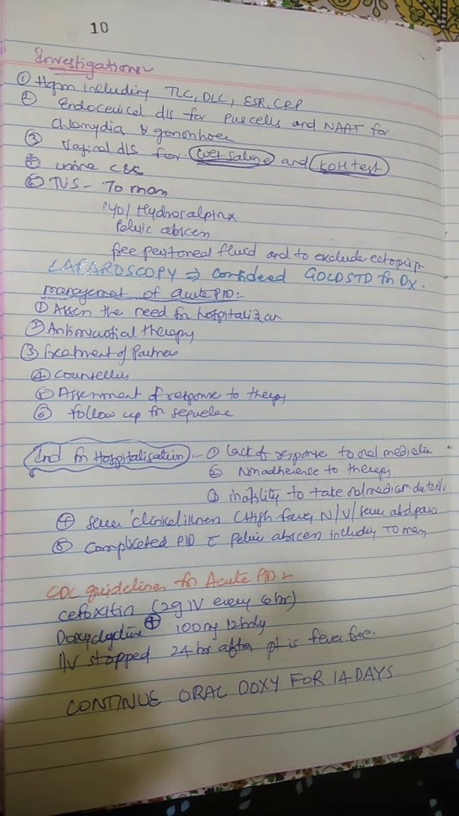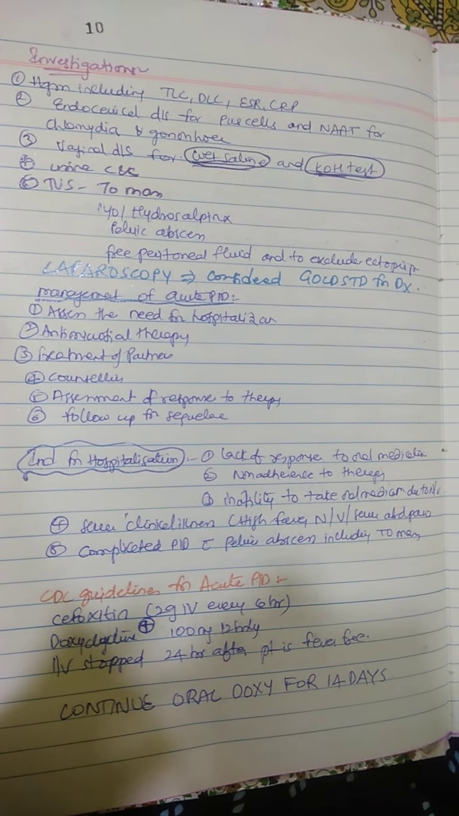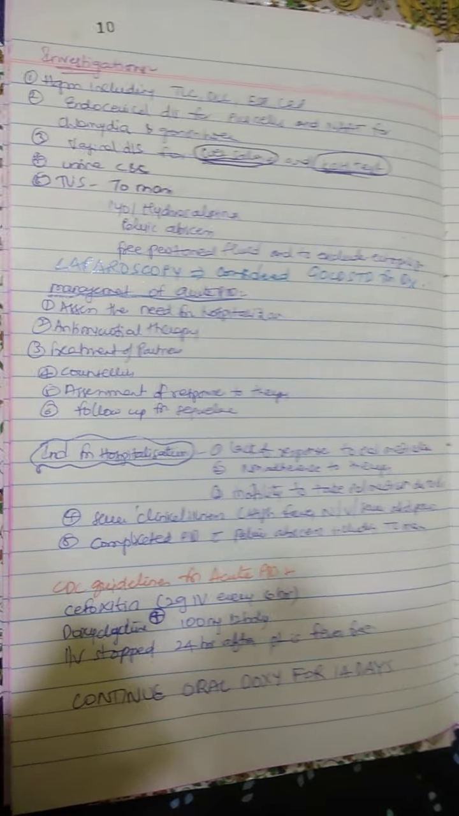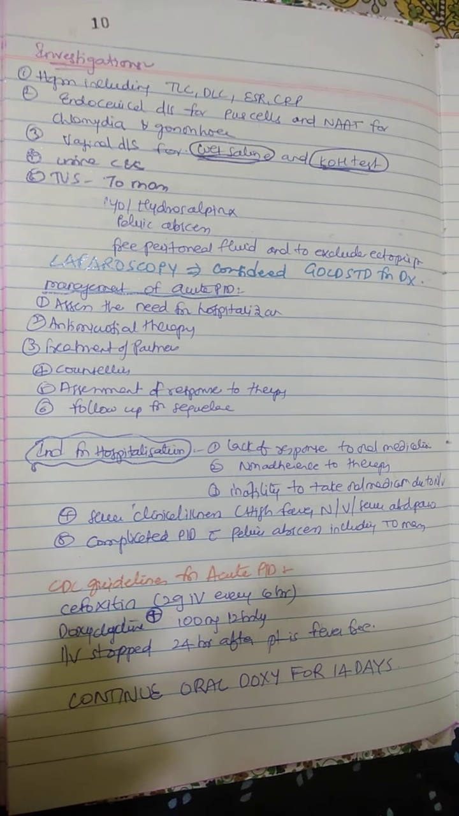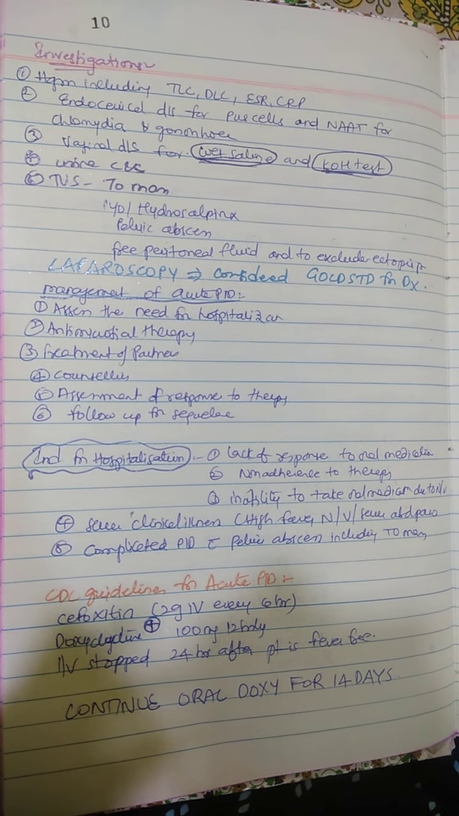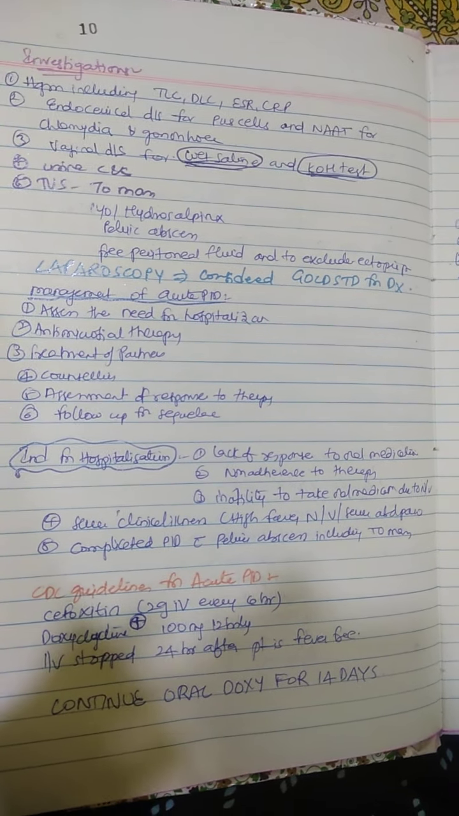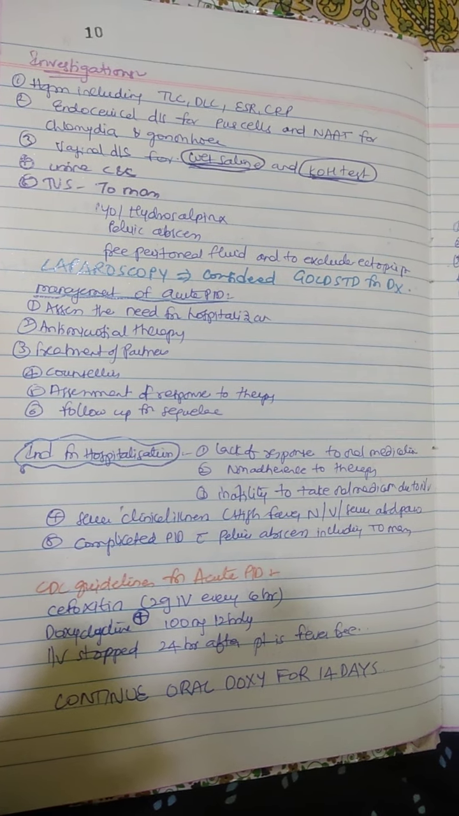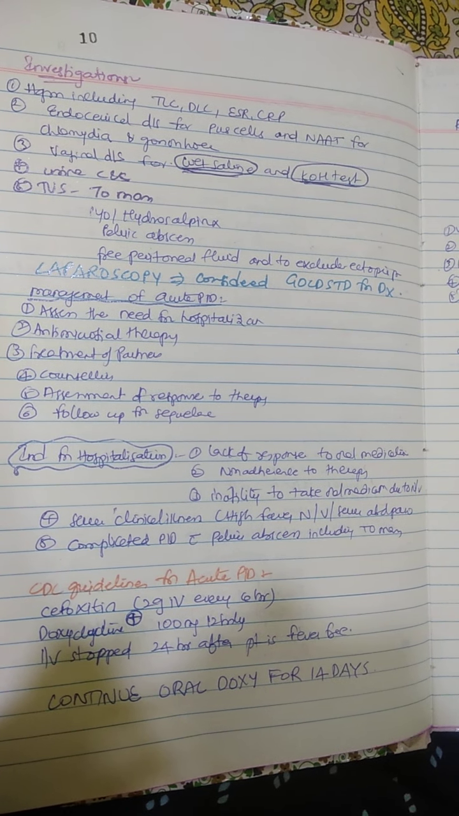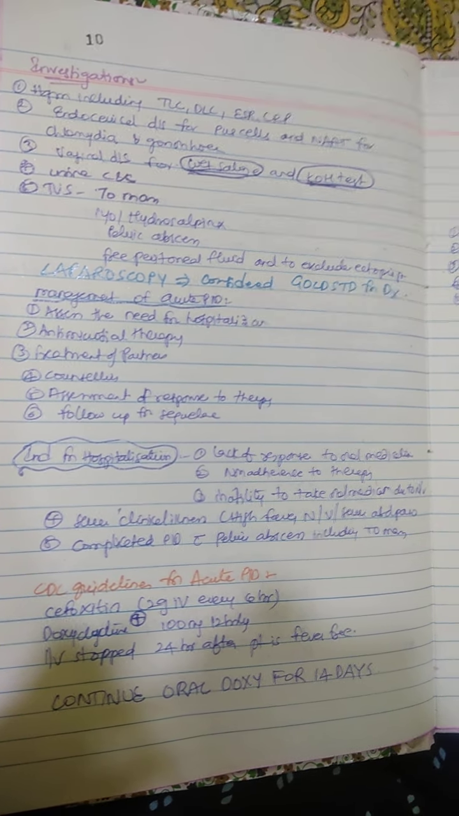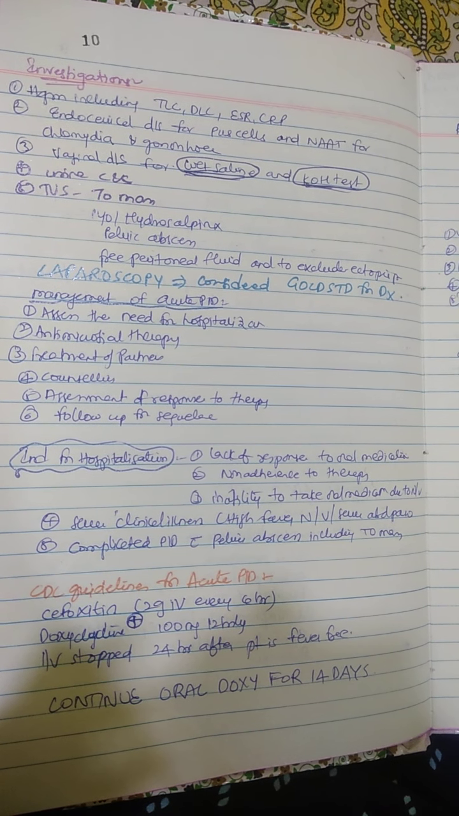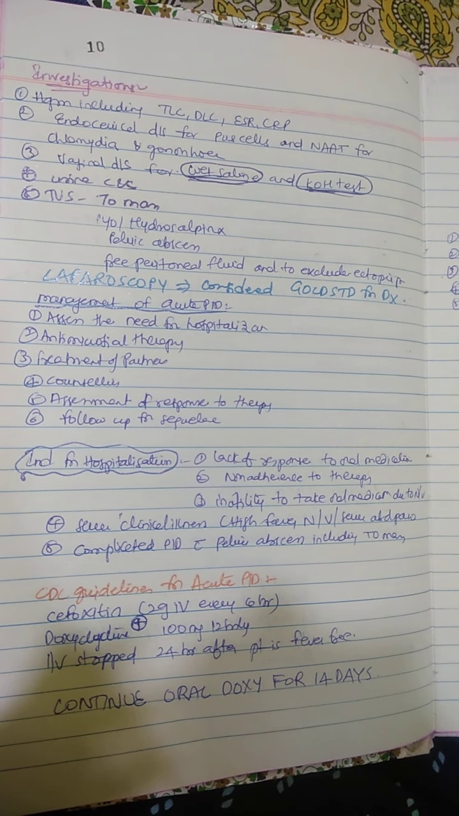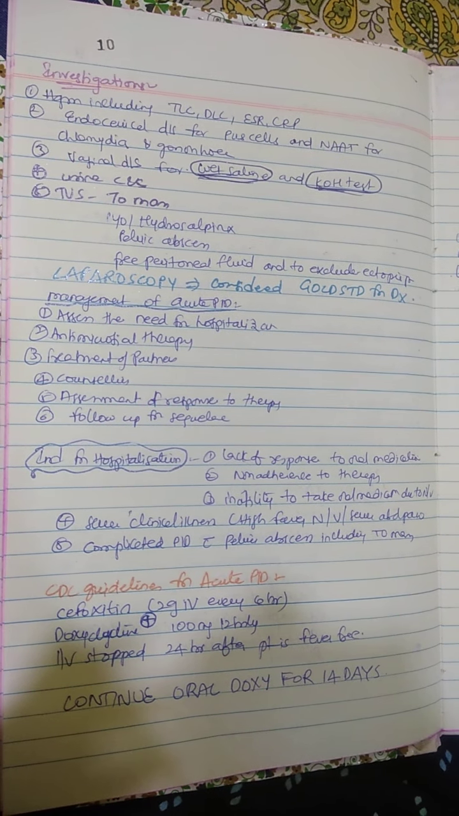diagnosis. Management of acute PID includes where we have to assess the need for hospitalization, antimicrobial therapy, and treatment of the partners, and counseling of the patient as it is a chronic disease, and assessment of response to the therapy, and follow-up for sequelae. Indications for hospitalization include lack of response to oral medications, non-adherence to therapy, inability to take oral medication due to nausea and vomiting, and severe clinical illness like high fever, nausea, vomiting, and severe abdominal pain, and complicated PID with pelvic abscess including TO mass.